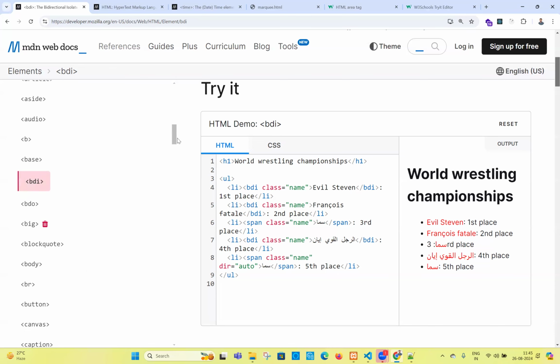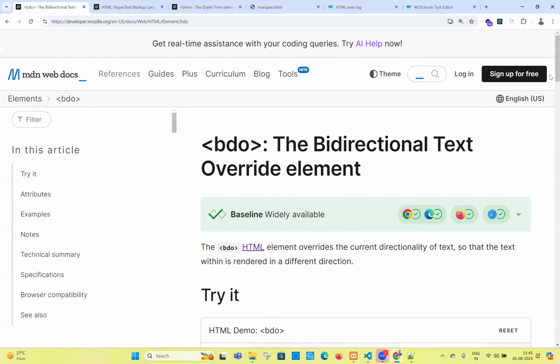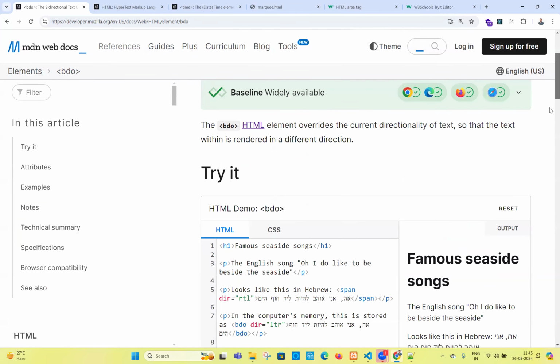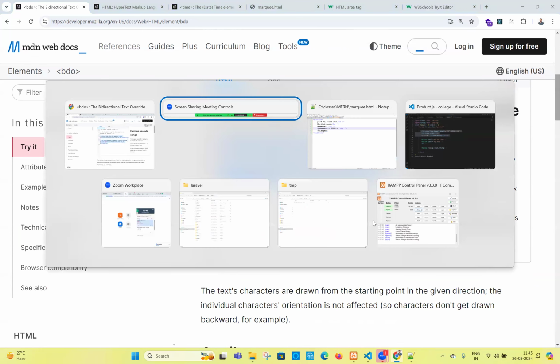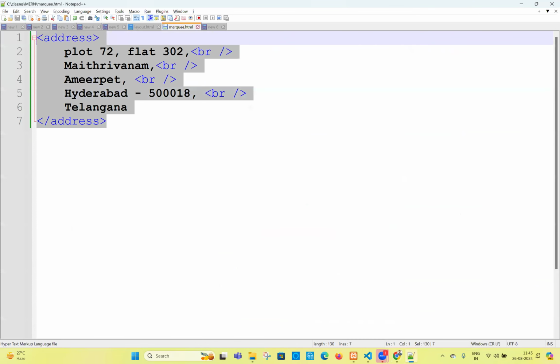It is going to be BDO. What is this BDO? Click on the BDO and check this BDO tag. What is BDO? Bidirectional text. So what is bidirectional text? So maybe RTL, direction is also there. So one minute, RTL and LTR. Let us copy these two. Let's come to our editor and let us keep these two tags here.